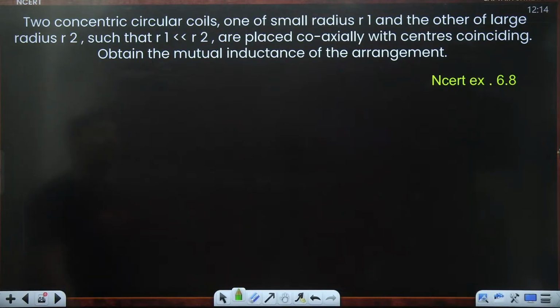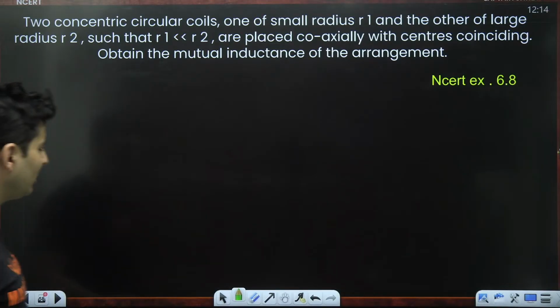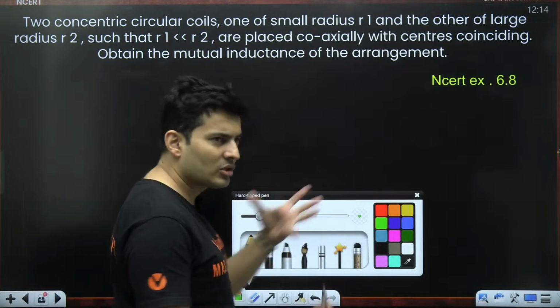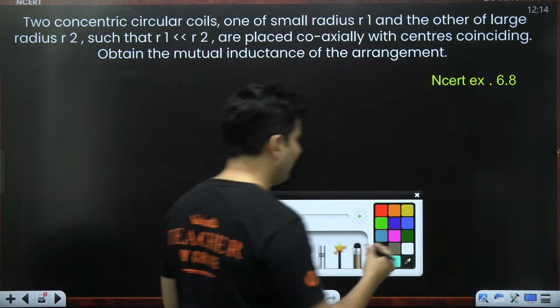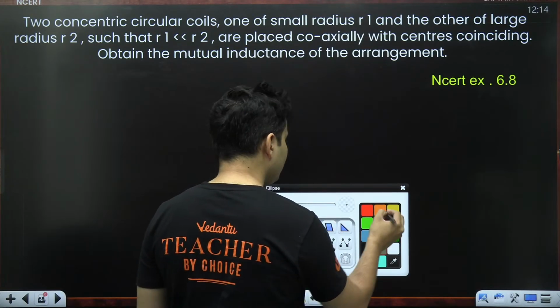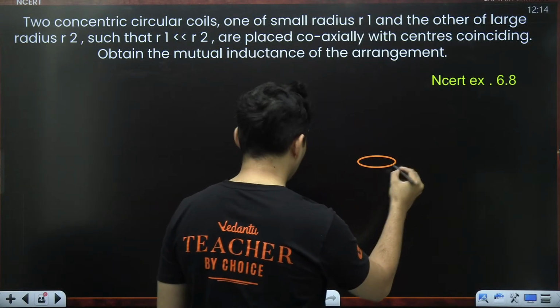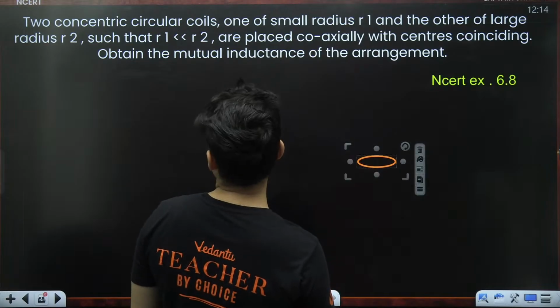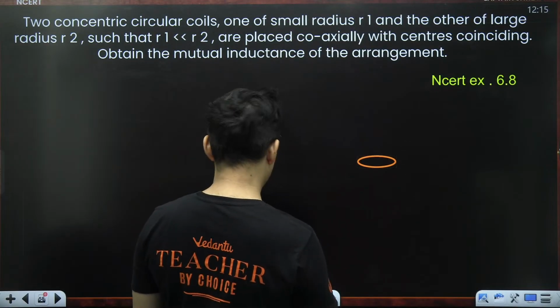Two concentric coils, one of small radius R1 and another of large radius R2, such that R1 is much, much smaller than R2, are placed coaxially. Obtain the mutual inductance. This is like your solenoid, but only one turn. No issues. We'll solve this, not a big deal. So there is a small coil here. R1 is the radius.